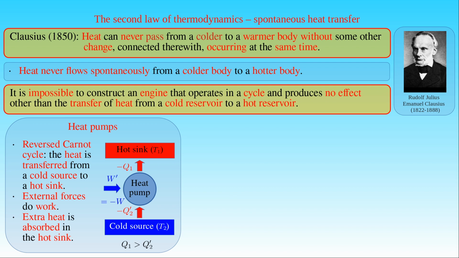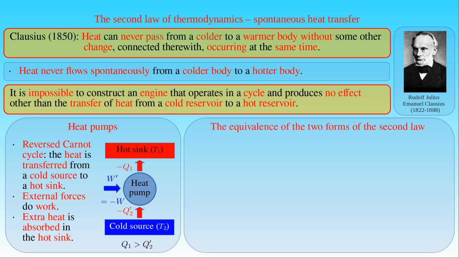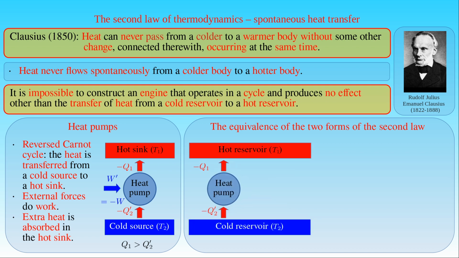We can also demonstrate the equivalence of the Kelvin-Planck statement and the Clausius statement by showing that if one statement is false, then it necessarily follows that the other statement is also false. In other words, the violation of either statement will result in violation of the other one. First, let us assume that the Clausius statement is false, and there is a heat pump which violates the Clausius statement by removing the heat minus Q2' from the cold reservoir at a temperature T2 to the hot bath at a temperature T1 without any work done on the system.